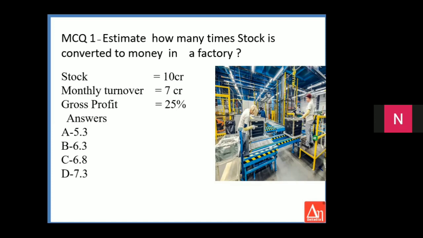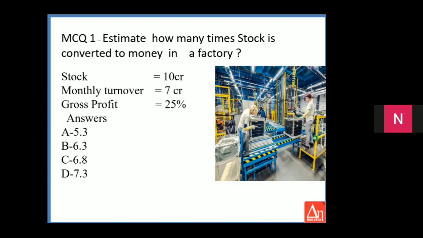The monthly turnover is 7 crores, so annual turnover works out to 84 crores. 25% is the profit level, so 63 crore is the COGS. Stock is 10 crores. So the correct answer is B, 6.3. So the stock gets converted into cash 6.3 times in a year.